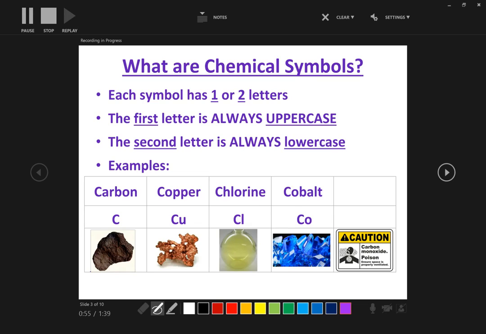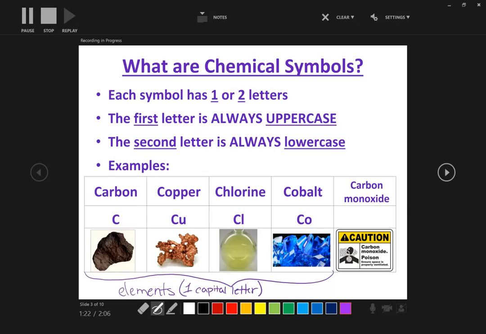This is extremely important. So these are all elements. And how do we know that? We know that because they all only have one capital letter. If we take a look at this last one, carbon monoxide is a capital C and a capital O. So this is what we call a compound because it has two capital letters.